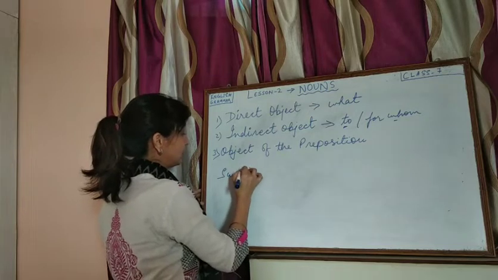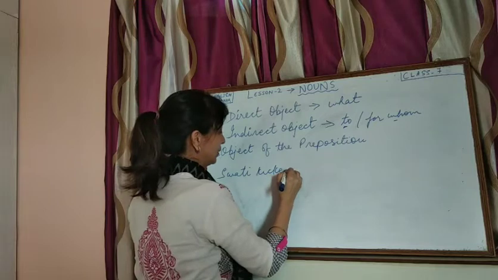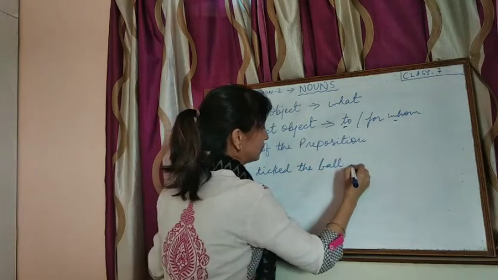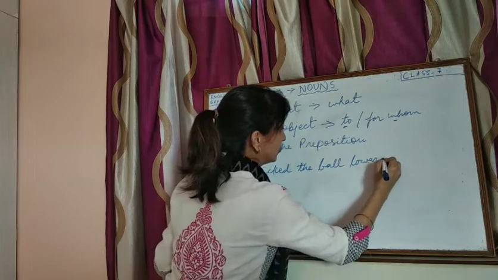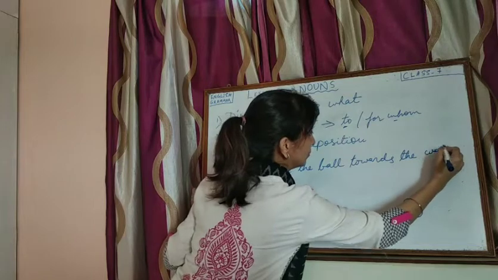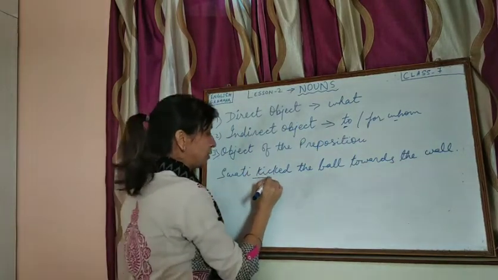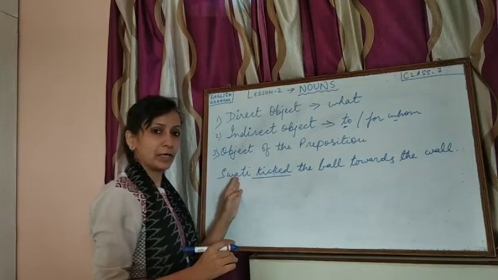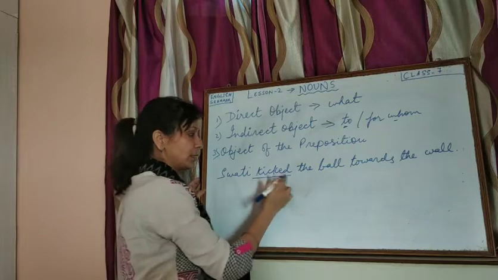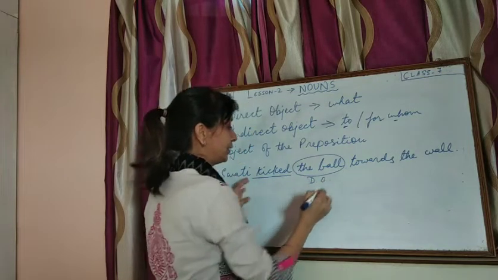Let us see. Swati kicked the ball towards the wall. So what we see here, the main verb is kicked. And for knowing the direct object, we will ask the question with what? What was kicked? The ball was kicked. So this is the direct object.